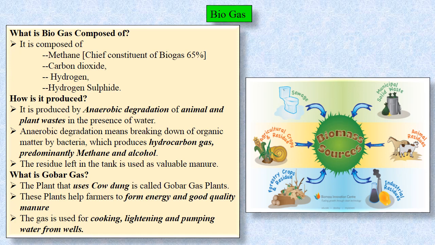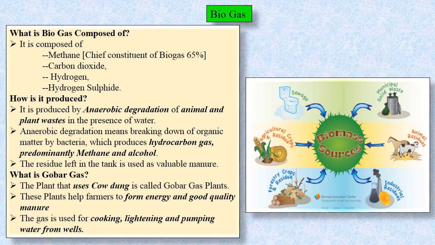What is gobar gas? If you look at gobar gas, this gobar gas plant uses cattle dung, which we find very commonly in the villages. This cow dung and agriculture waste is put into a tank where, again due to anaerobic treatment, it gets decomposed and methane gas is produced in the absence of oxygen.